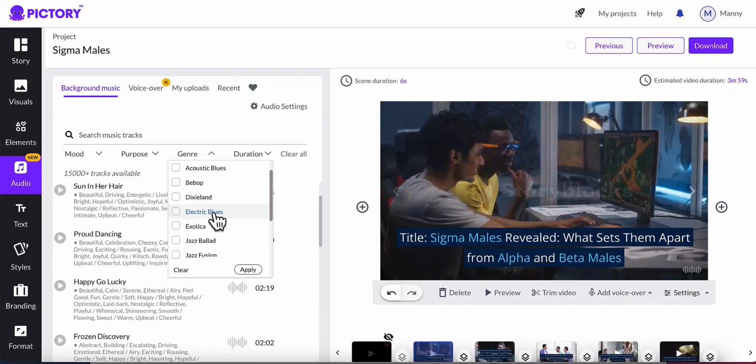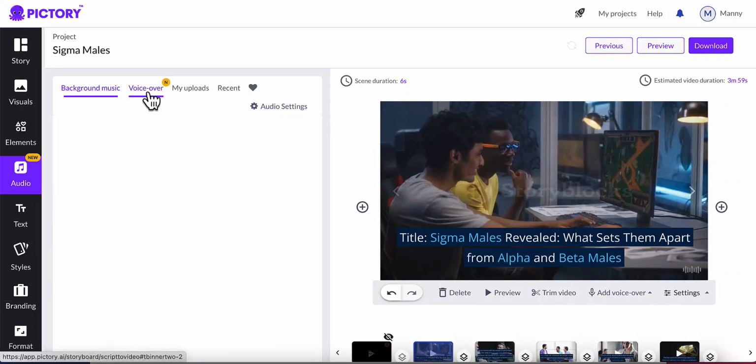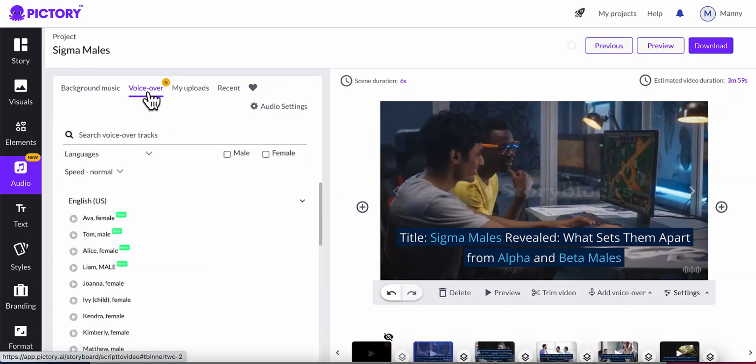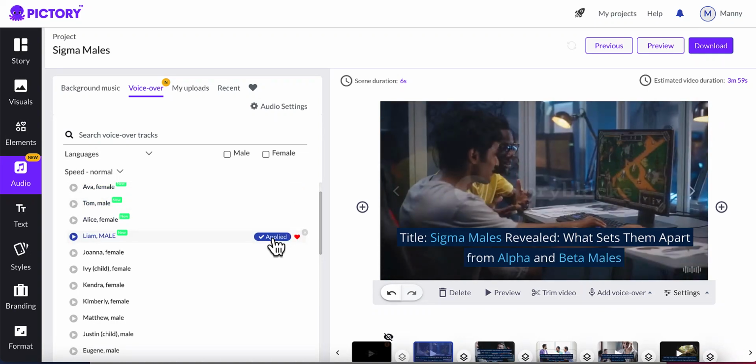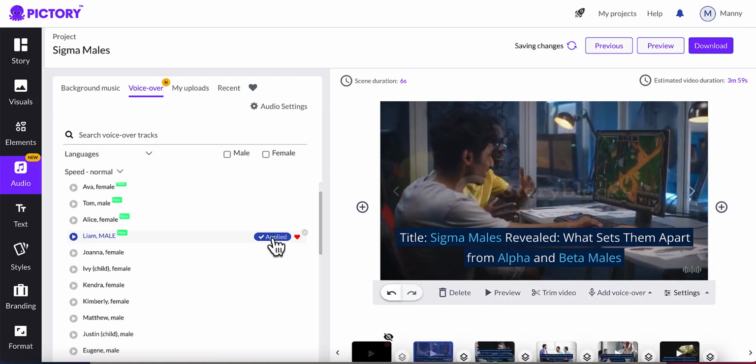After we upload or use the background music, what we need is a voiceover, okay? A voiceover, you can see now we have a couple of voiceovers, and all these new voiceovers sound, I think, pretty good and natural. You can use your own voiceover if you're happy with that, but if you want to choose any of these voiceovers, simply click on apply, and that specific voiceover will be applied to your video.